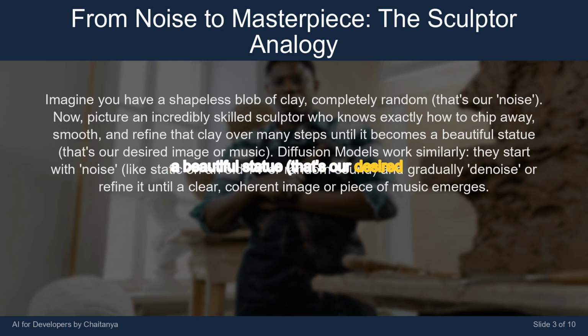That's our desired image or music. Diffusion models work similarly. They start with noise, like static on an old TV or random sound, and gradually denoise or refine it until a clear, coherent image or piece of music emerges.